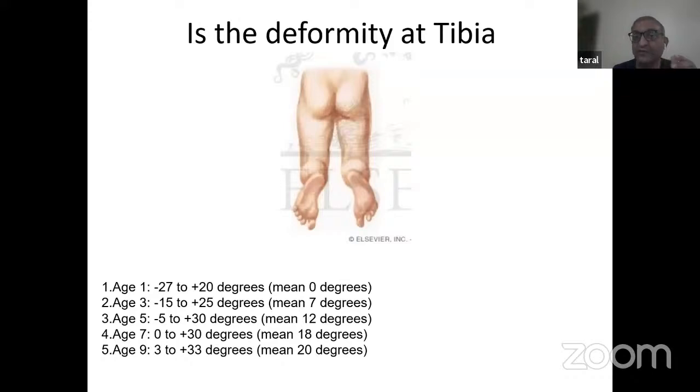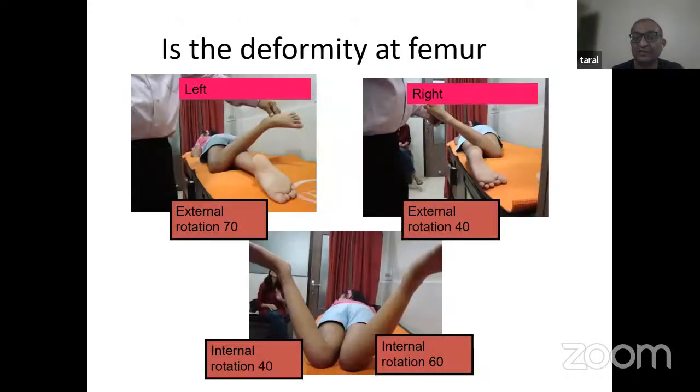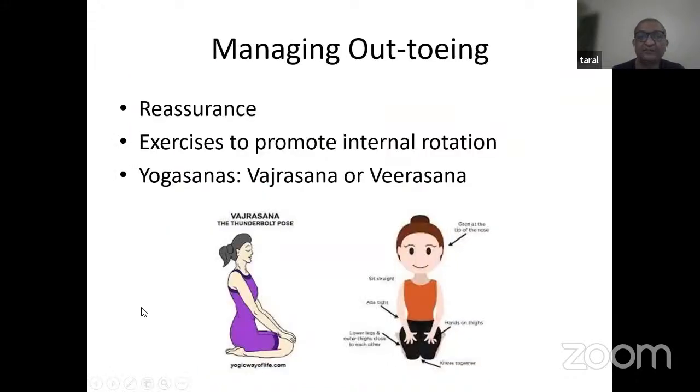What we do is we look at the thigh-foot angle. You make the child prone, bend the knee, and look at the angle between the thigh and the foot. And if the foot is externally rotated, this problem is from the tibia. However, if you see the internal and external rotation, and if external rotation is more than the internal rotation, this is coming from the femur. So in this child, it was coming from the tibia. Again, no treatment required, just observation, and it became all right. So that's an out-toeing gait.